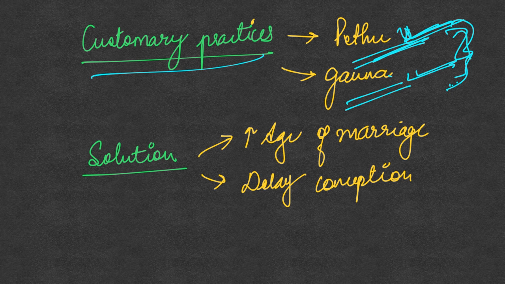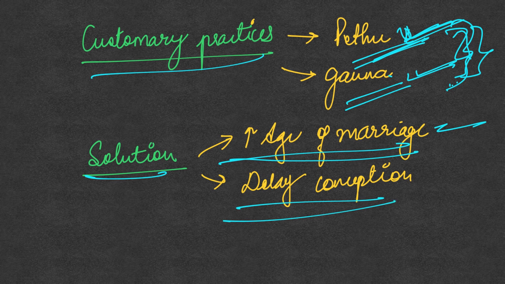So this is one challenge we encounter when we talk of postponing the age of marriage or reducing child marriages. The solution here is not just to increase the age of marriage, but also to delay the conception of the woman at an early age soon after the marriage. That is when we can prevent malnourished children and low birth weight children. So this is the solution: first is to increase the age of marriage and also to delay the conception.